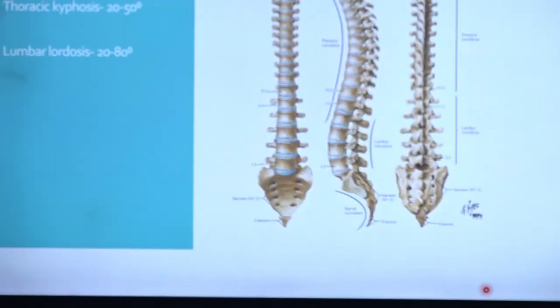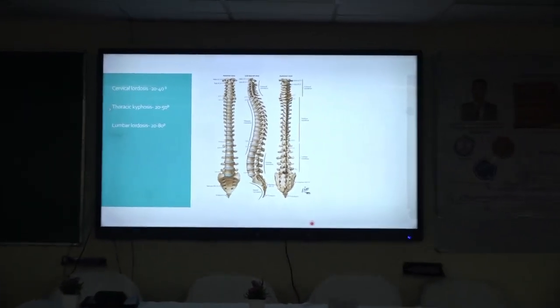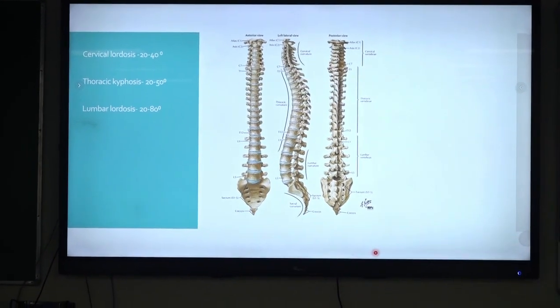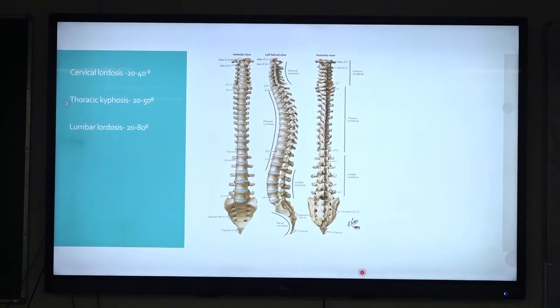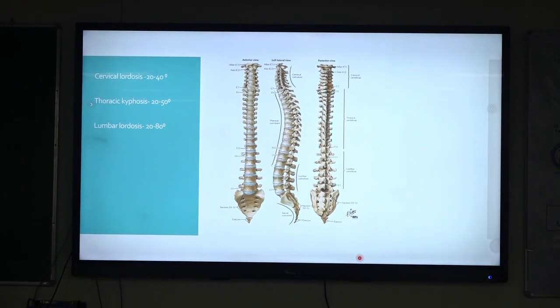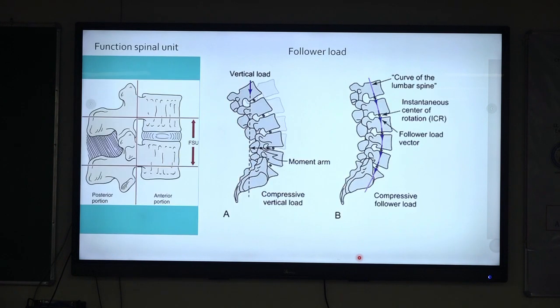So as you know, the spine is not a straight structure. There is a curvature in the sagittal plane with a cervical lordosis of normally around 20 to 40 degrees, thoracic kyphosis of 20 to 50 degrees, and lumbar lordosis of 20 to 80 degrees. During the process of evolution, the curvature is formed because of our upright posture. So that keeps the center of rotation towards the anterior part of the S2 spine.